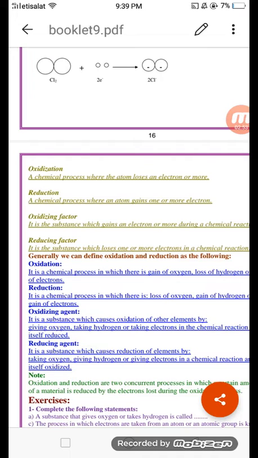What's meant by reducing agent? Reducing agent means substance which loses an electron or more during the chemical reaction. Oxidizing agent means substance which gains an electron or more during the chemical reaction.